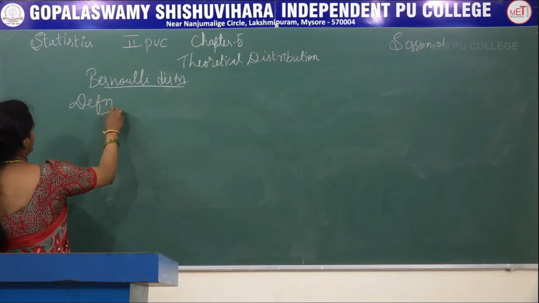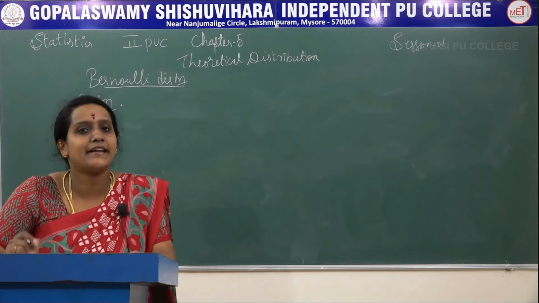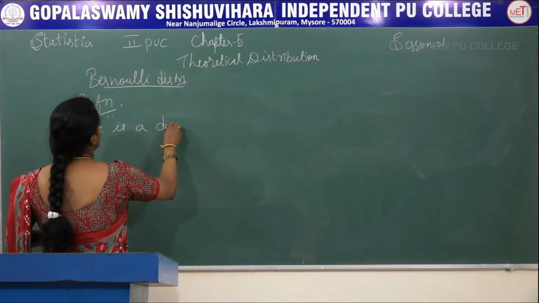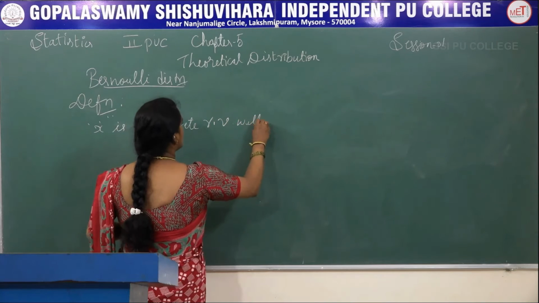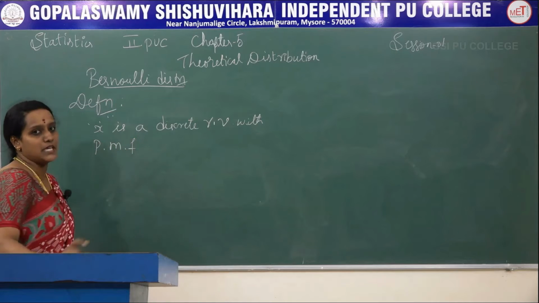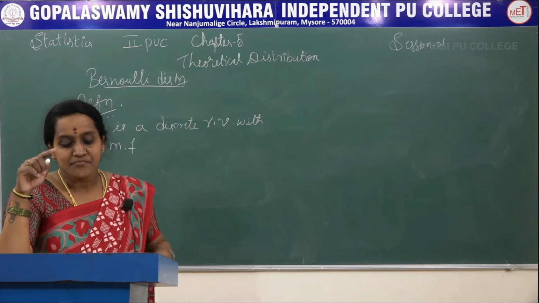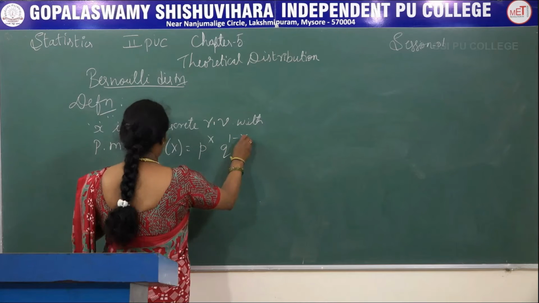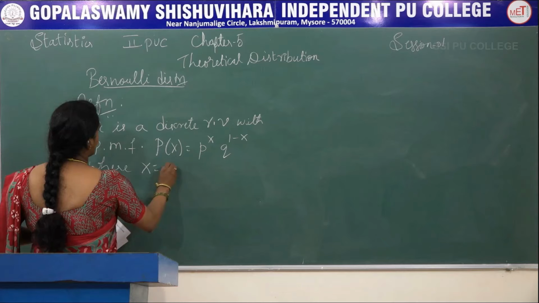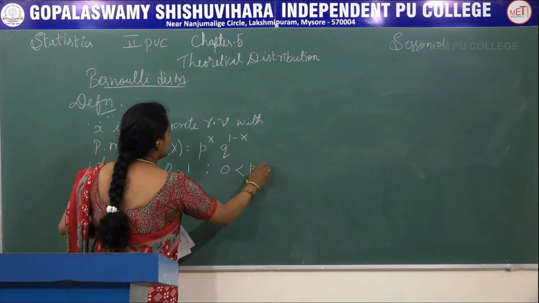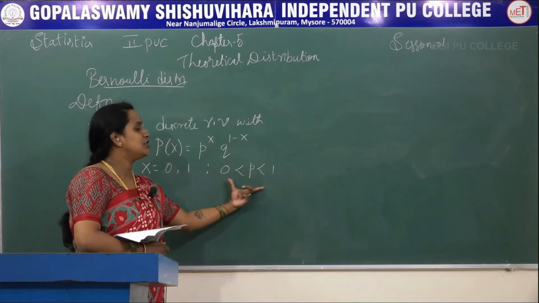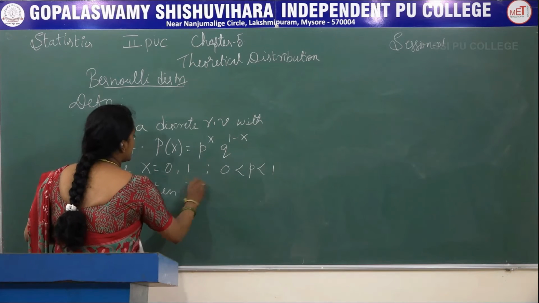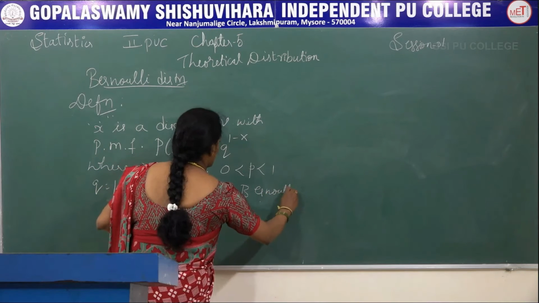The definition says that if x is a discrete random variable with probability mass function, that is PMF, P of x is equal to p power x q power 1 minus x, where x can take the values 0, 1 and 0 less than p less than 1, so p takes values between 0 and 1, and q is always 1 minus p, then x is a Bernoulli variate.